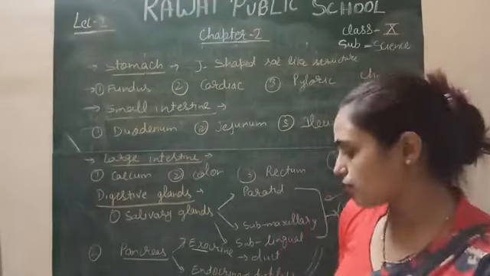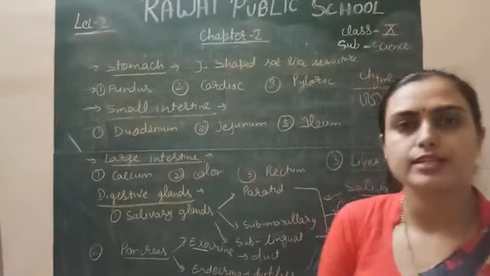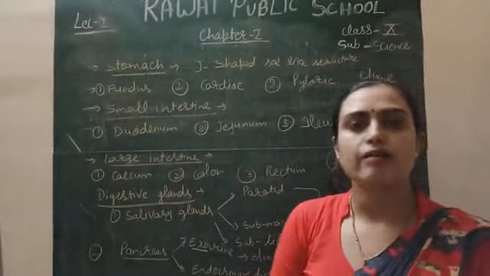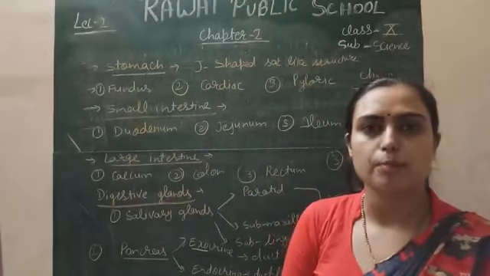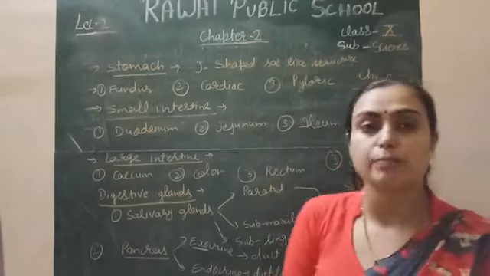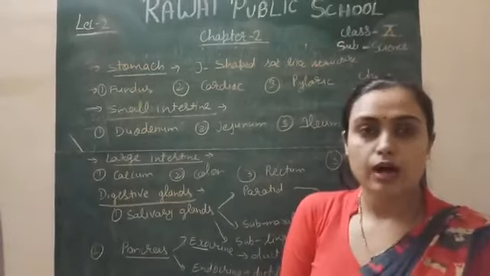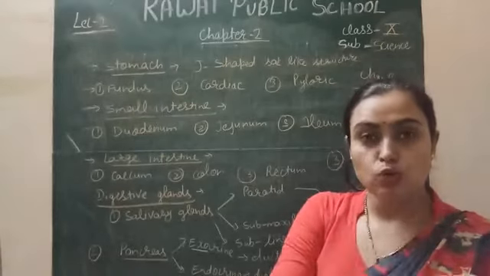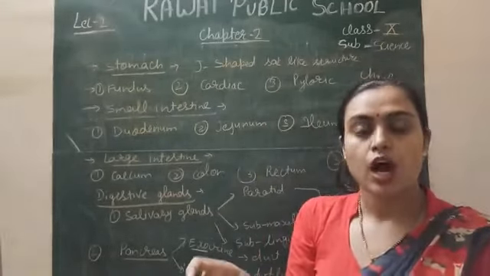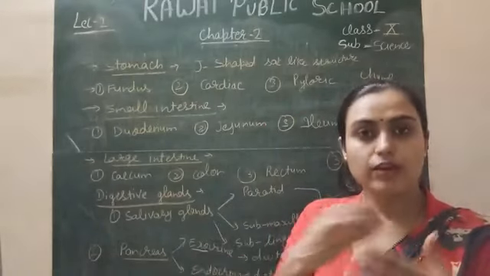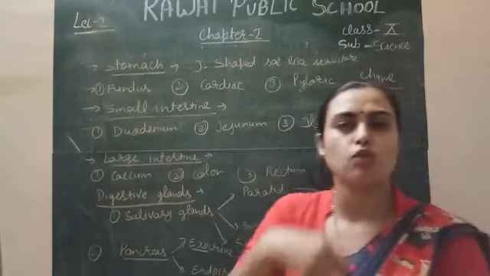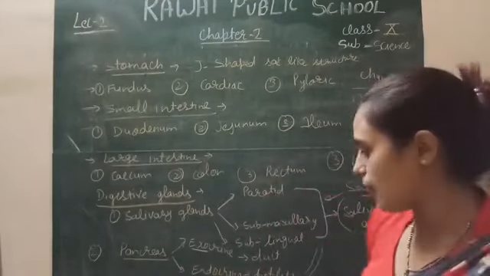And because of the lack of insulin, a disease occurs called diabetes. In that disease, the level of glucose is increased in your blood because there is no secretion of insulin by the beta cell. So the blood glucose does not convert into glycogen, so the level of sugar or glucose increases in your blood. This disease is called diabetes.